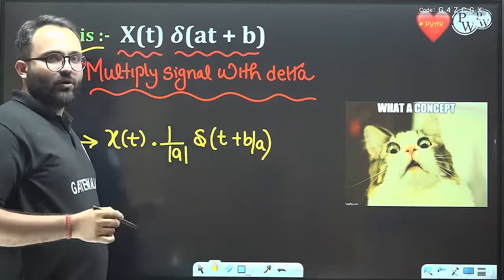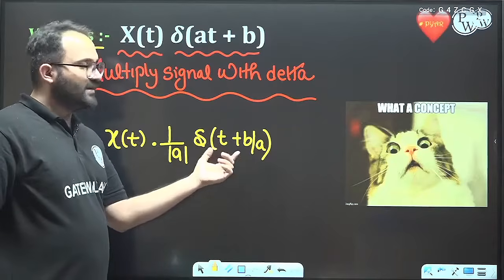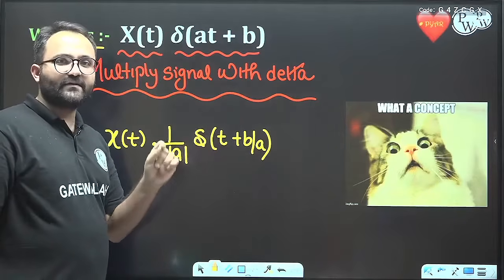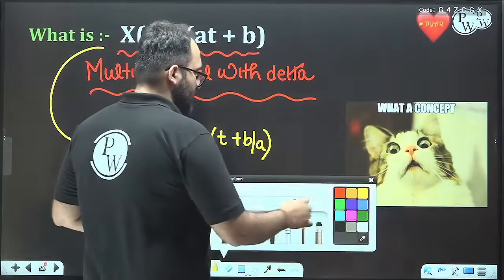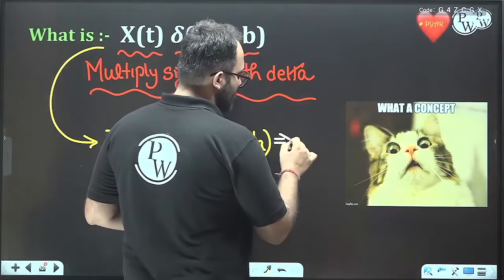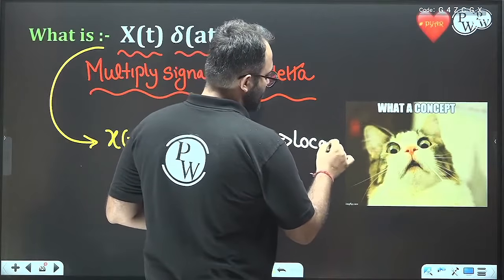Now we can also see that this delta has location minus b by a.